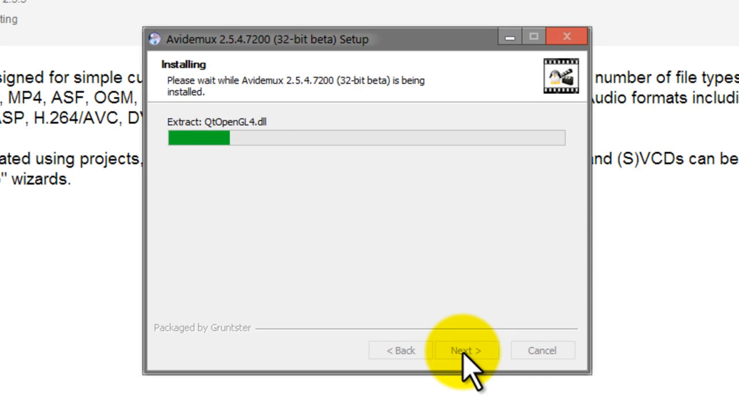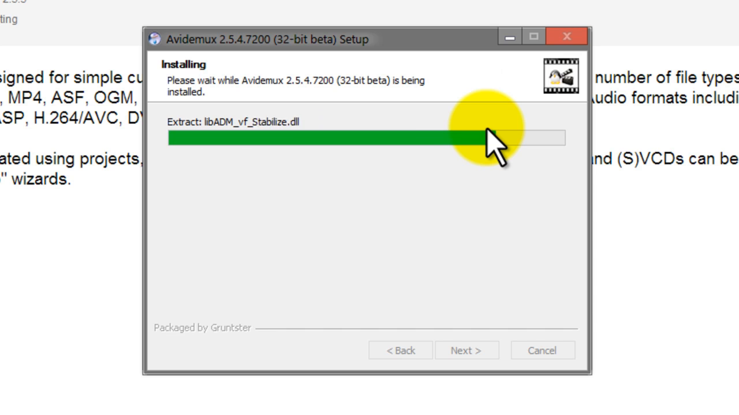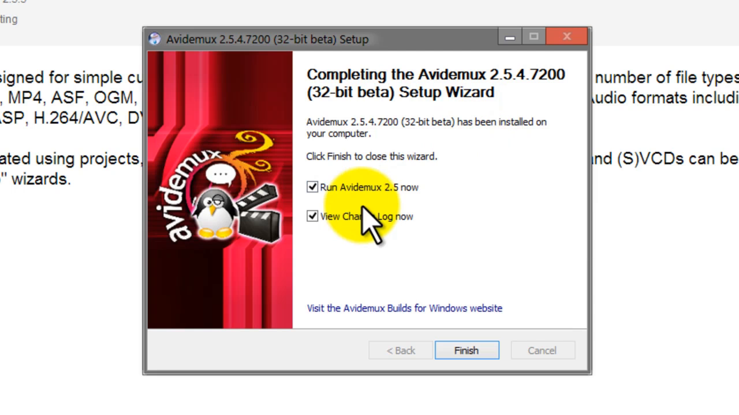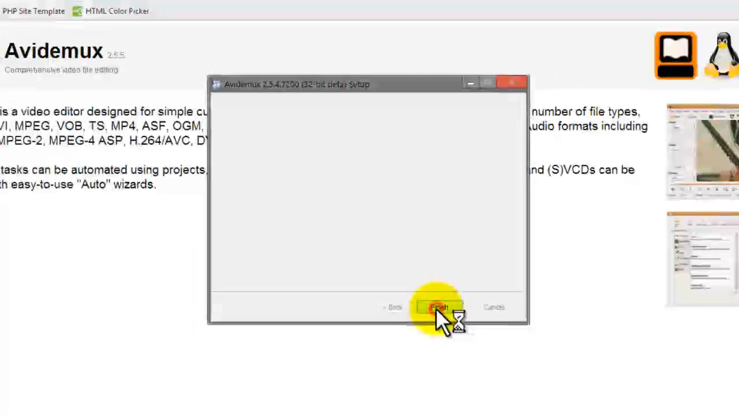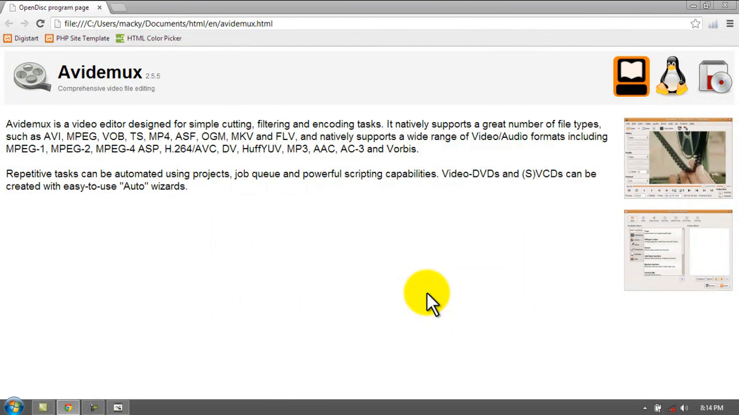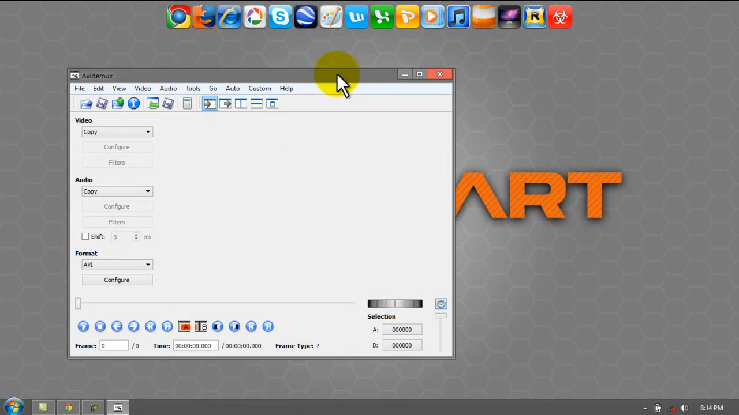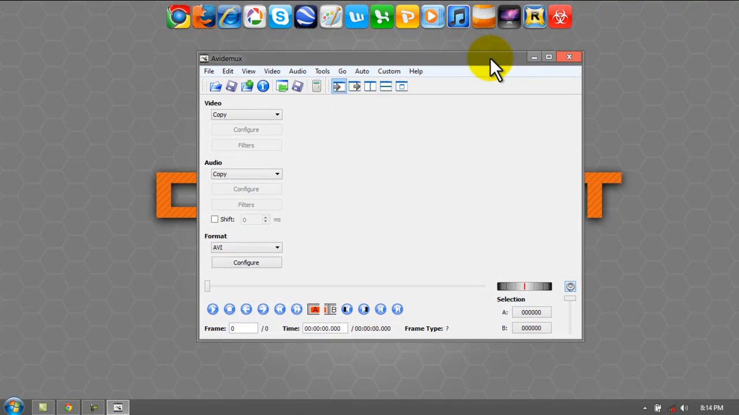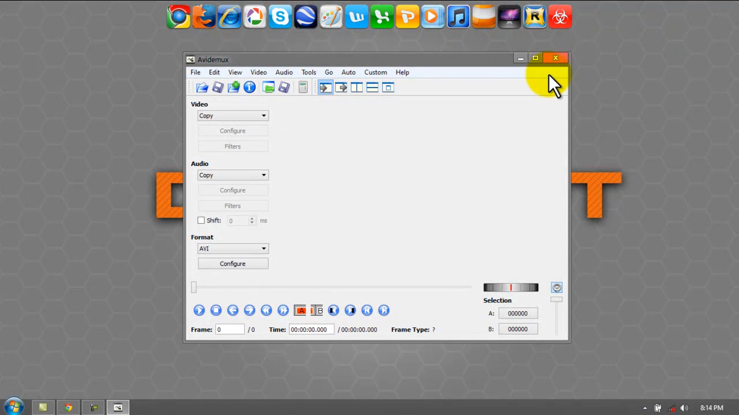Let us just wait for it to be done. Now it's finished. Let's run the Avidemux now. This is the environment of the Avidemux.